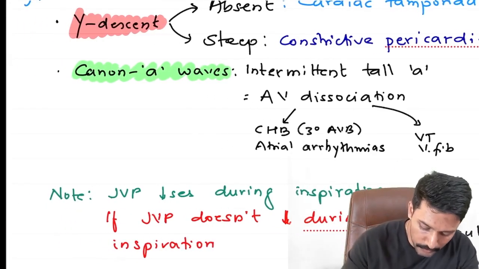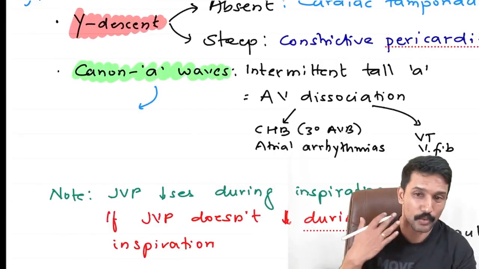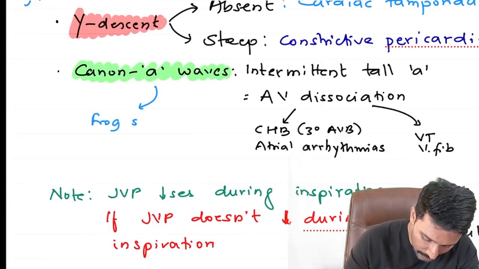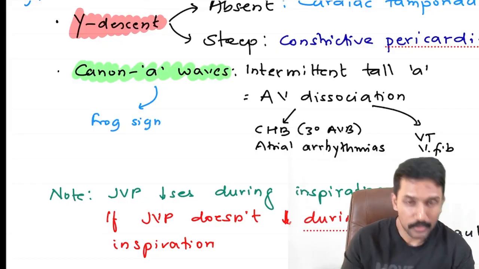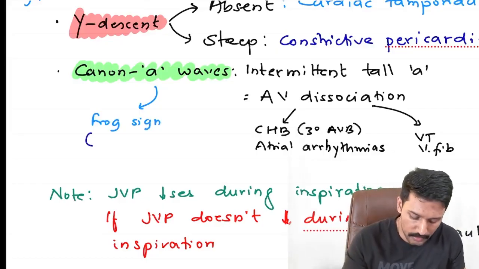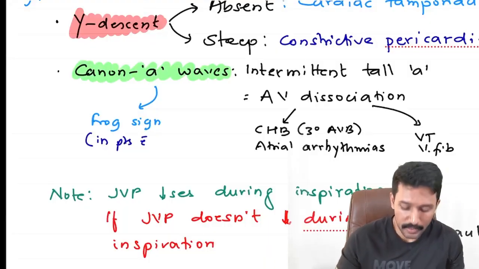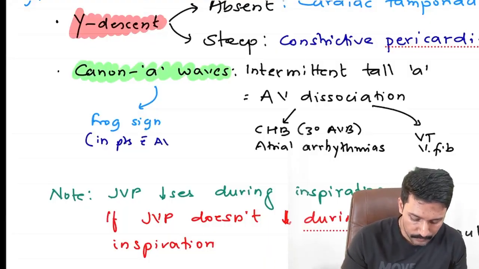And these Cannon A waves are visible on the neck because the JVP pulsation is visible. We call it frog sign. Particularly, the frog sign is usually described for patients with a type of arrhythmia called AVNRT.